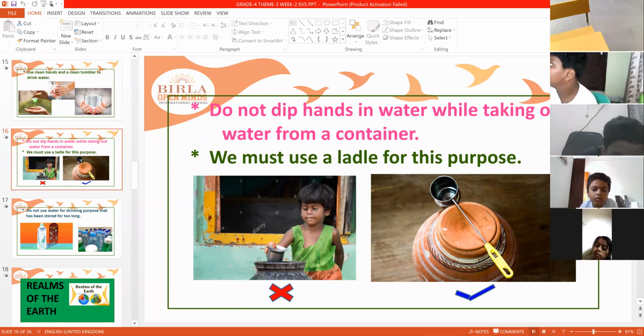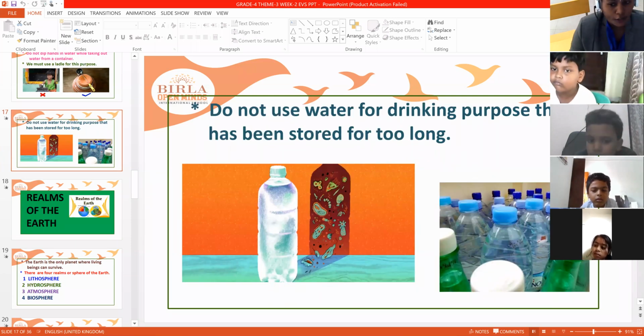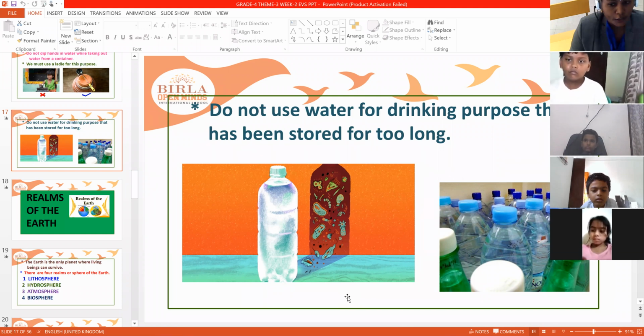Next, do not use water for drinking that has been stored for too long. If you go outside for a week or on a vacation, and after coming back after 10 or 15 days water is still there, please don't use such water, because water stored for too long may have germs in it. That's the reason you should not use it. You have to pour that water out and take fresh water.